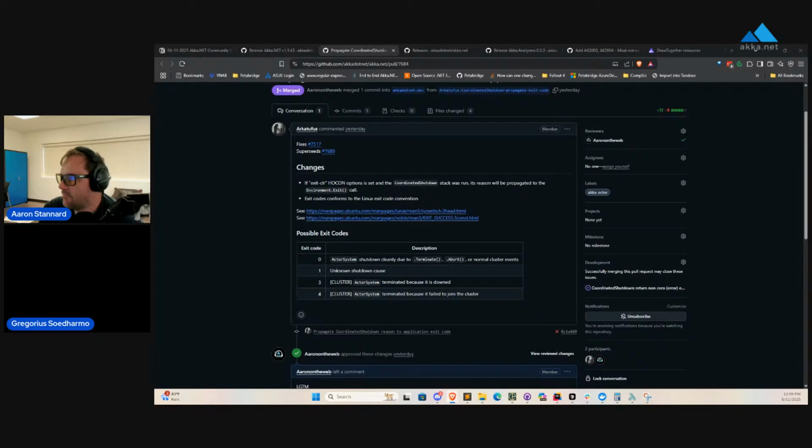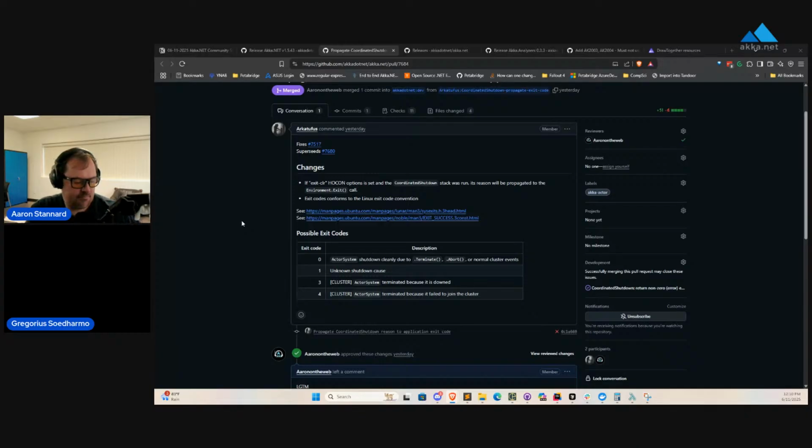It will shut itself down. It's usually useful when you know the cluster is unhealthy and the cluster node is being downed. And if you don't set this, then the .NET ASP process would just keep on running, because Akka is basically running side by side inside a hosted service.